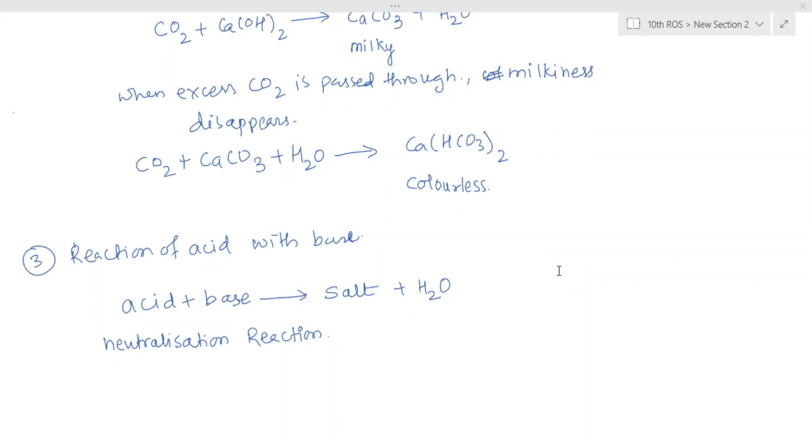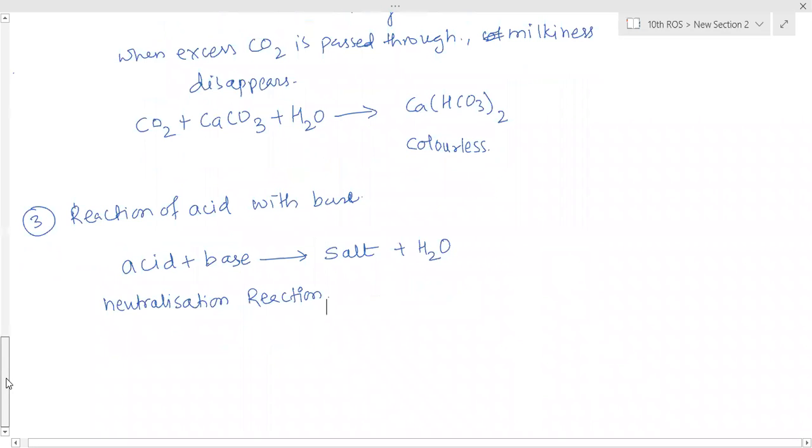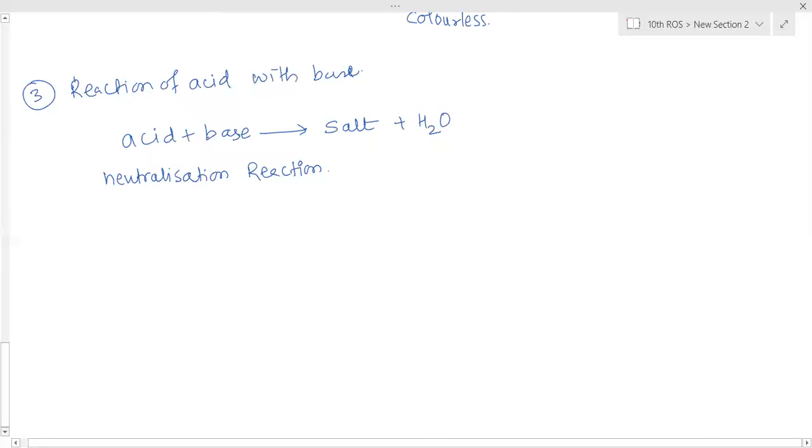Now in this reaction, what happened? Those H plus ions and OH minus ions from acids and bases will not be in the free state after the reaction. They are there, but not in the free ionic form. They have been combined. So what happens here? Acid consists of H plus ions and X minus ions, where X is a non-metallic part. And base consists of a metal positive ion and OH minus negative ion.